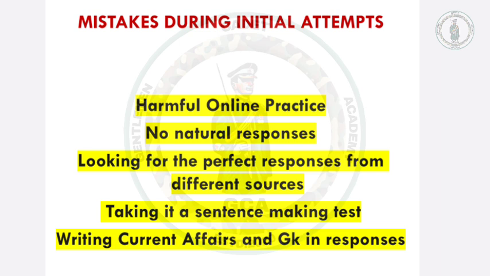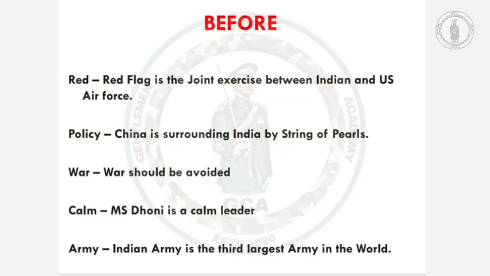Now let me explain with the help of an example. This is how I used to write words. I used to write a lot of current affairs and GK knowledge in words. For example, for red, Red Flag is the joint exercise between India and US Air Force. Then for policy, China is surrounding India by string of pearls policy. Then war should be avoided, and some low level sentences like calm, MS Dhoni is a calm leader, and some factual sentences like army, Indian army is the third largest army in the world.